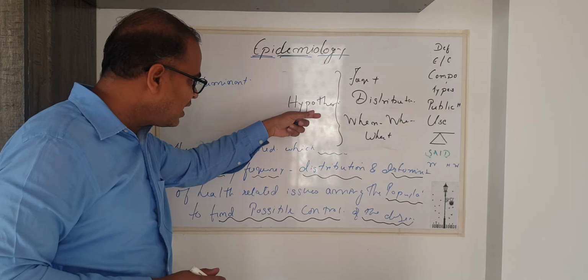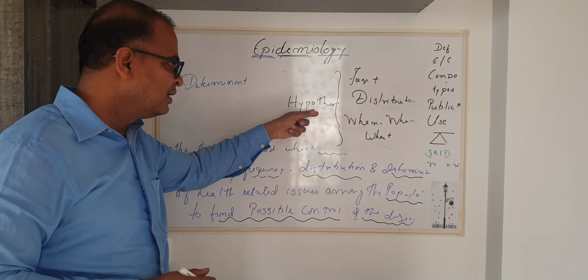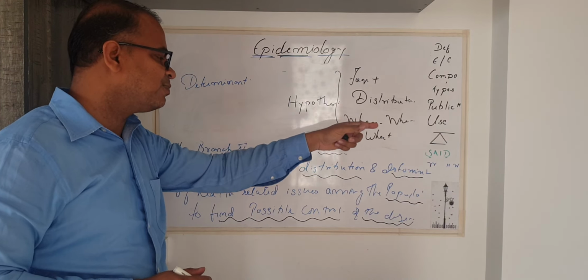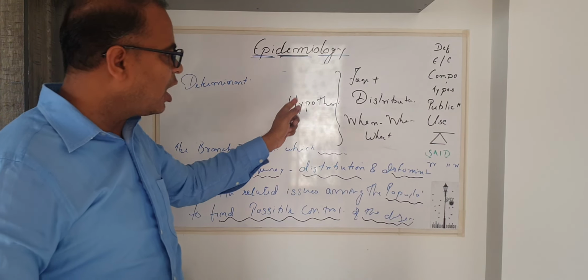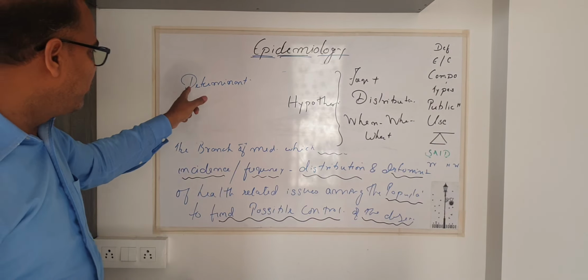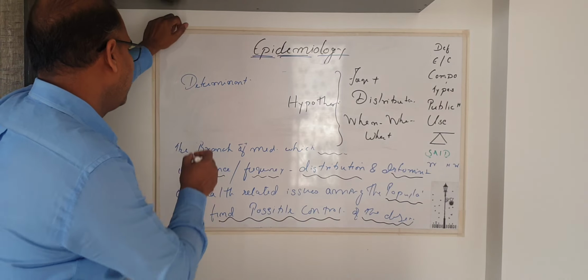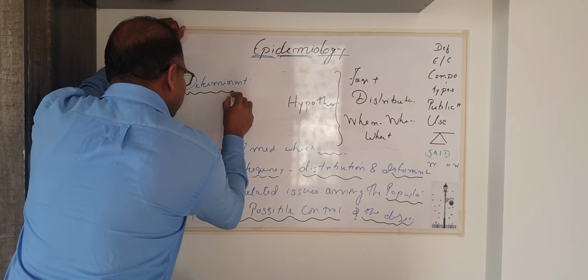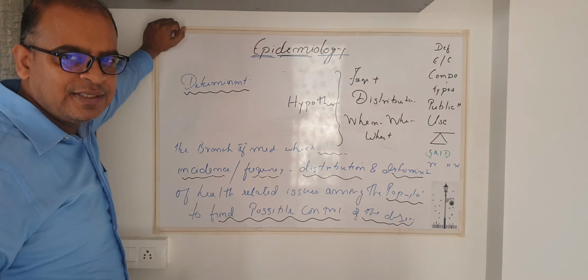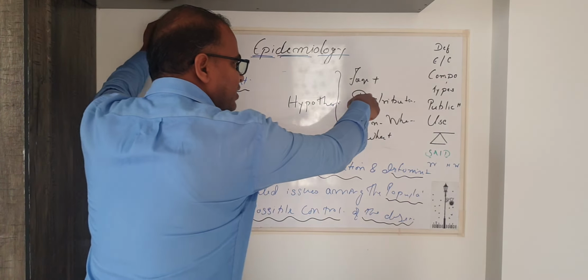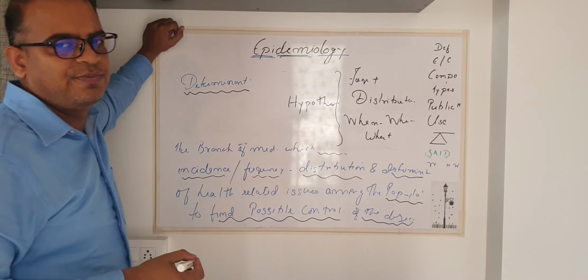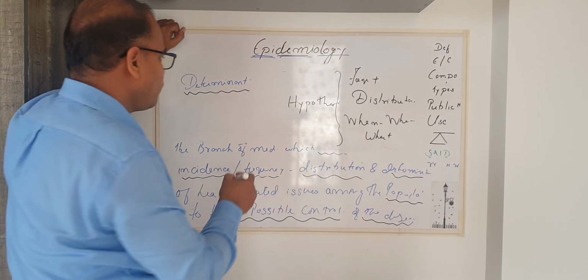Once we get the hypothesis or assumption that such and such factor was responsible, such and such causative agent was responsible for the outbreak of the disease, we land on an important term, that is determinant. Determinant is nothing but the conclusion arrived at after studying the frequency and distribution pattern of the disease.